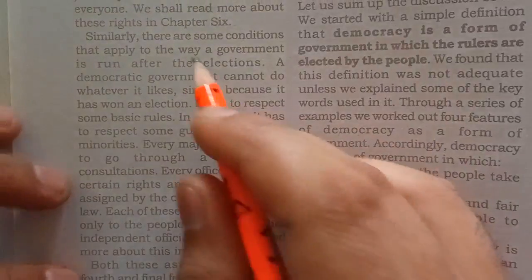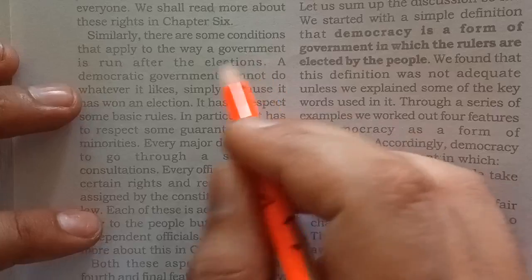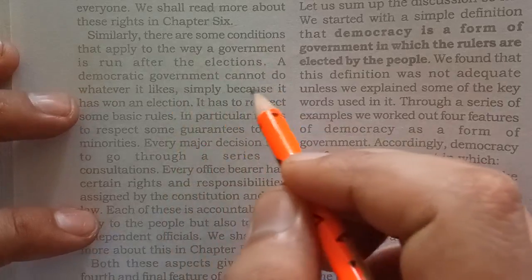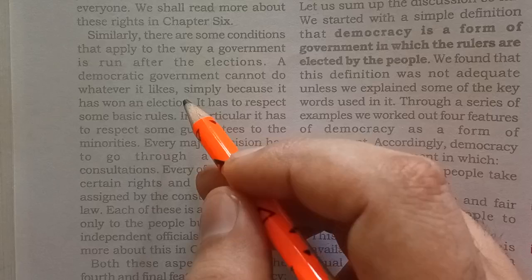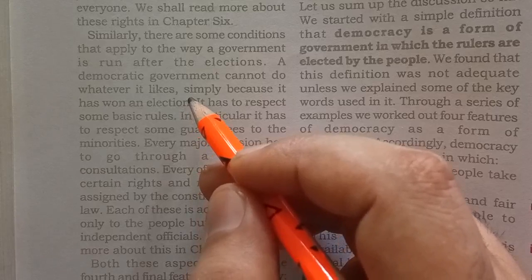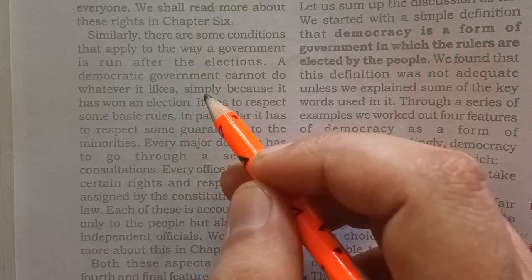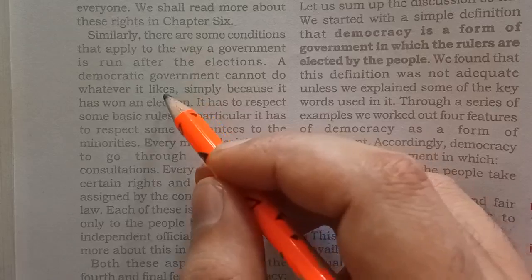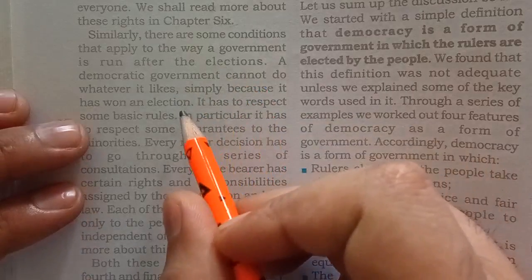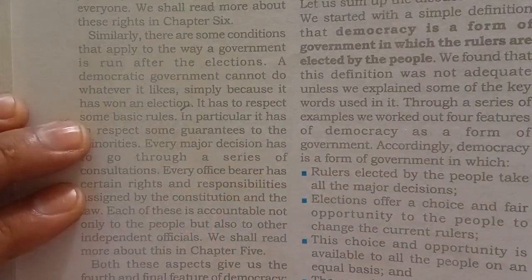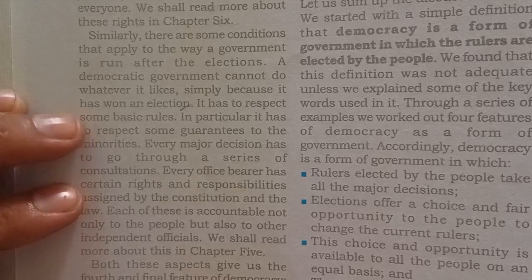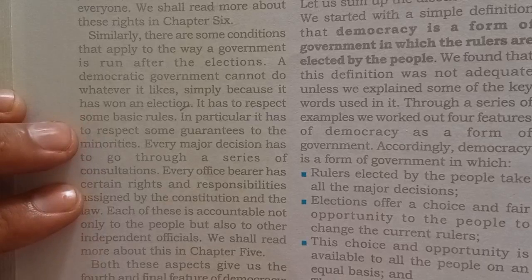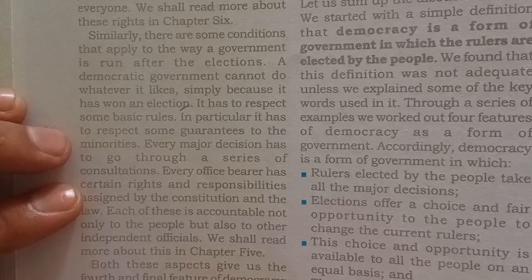Similarly, there are some conditions that apply to the way a government runs after the elections. A democratic government cannot do whatever it likes. Suppose we held the election and a party has got the majority and formed the government at the center. But it does not mean that the government has all the powers, so they can do anything they want simply because they have won an election. If people have elected their representatives, it does not mean the government can misuse its power. It has to respect some basic rules. So there should be some basic rules for the government also. In particular, it has to respect some guarantees of the minorities.